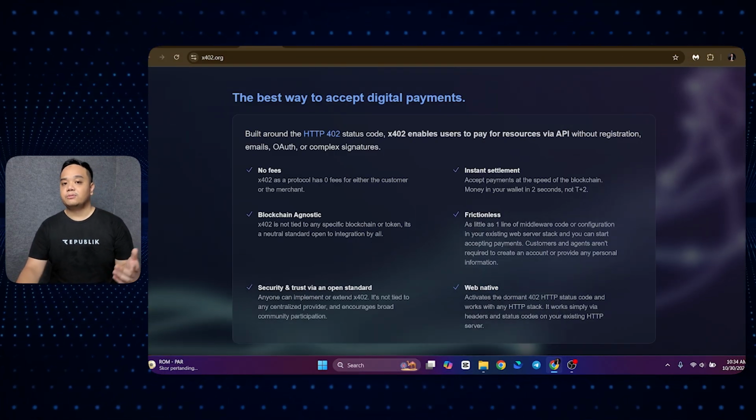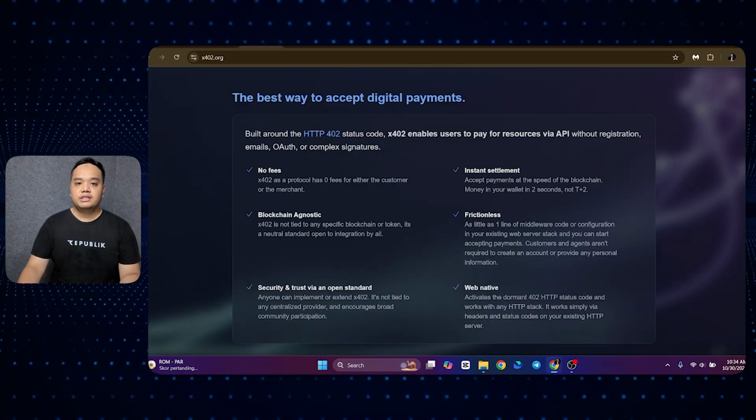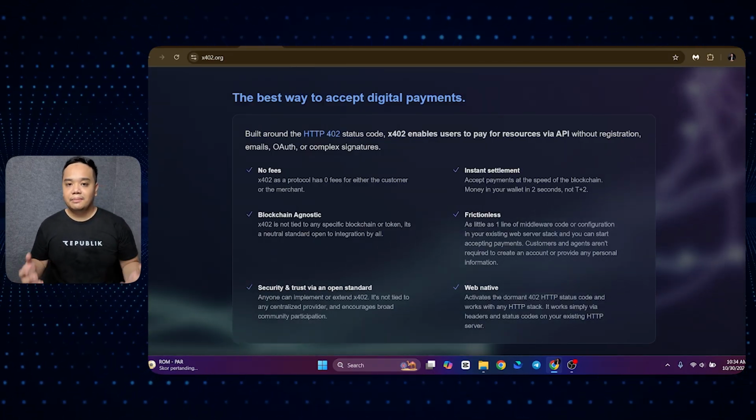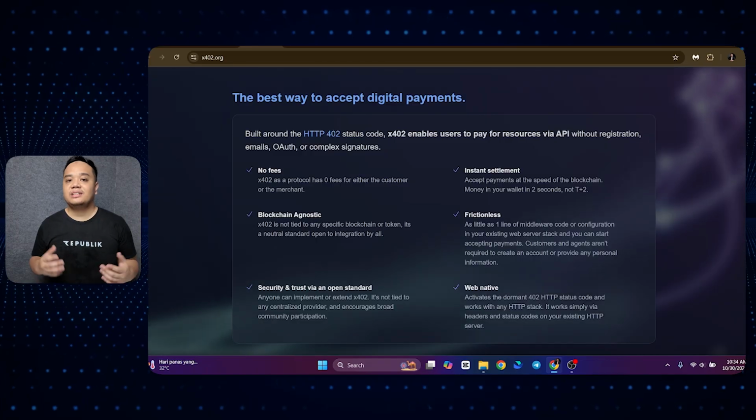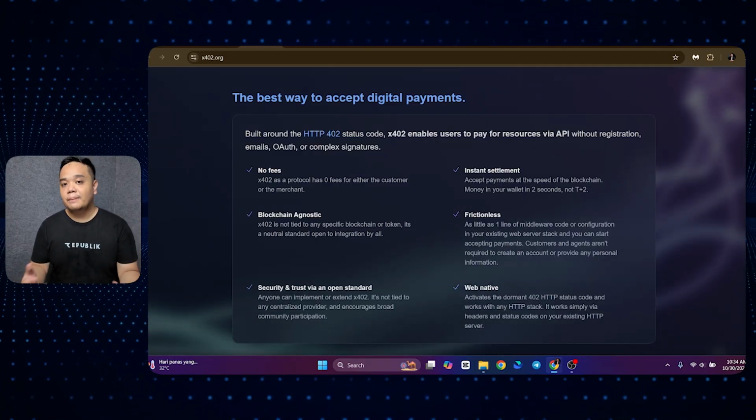So why is it called 402? This is because it is built around the HTTP 402, which is an error code when a payment is required. This is why it is called the x402, so that this notification of error will not show up again.